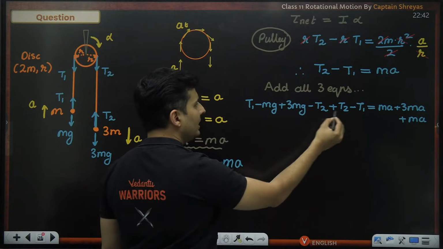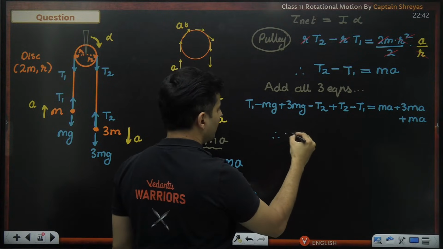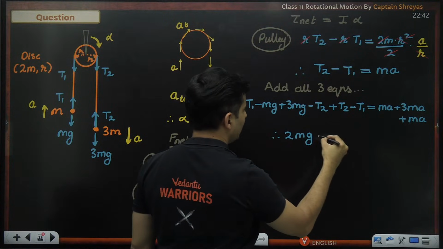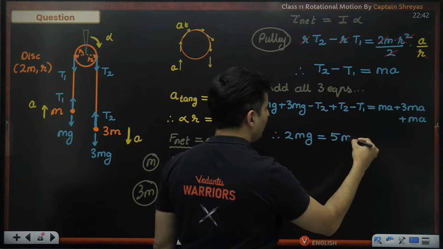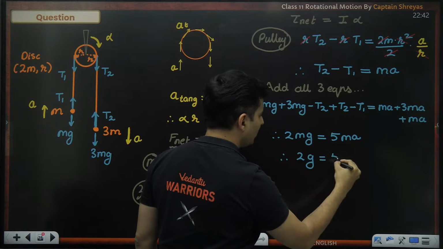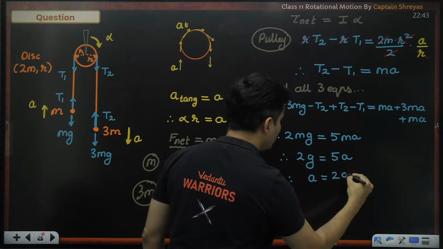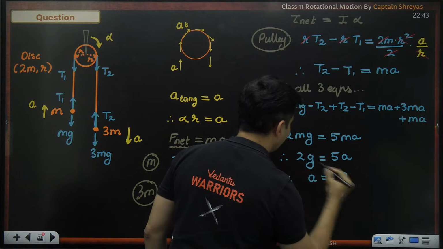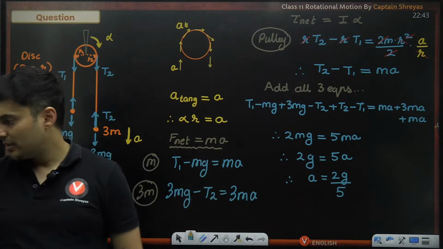Like I said, T2, T2, T1, T1 will cancel. 3mg minus mg is nothing but 2mg, is equal to 1 plus 3 plus 1, which is 5ma. m cancels. So 2g is equal to 5a. Therefore, a will be 2g divided by 5. That is the answer. Very, very straightforward.